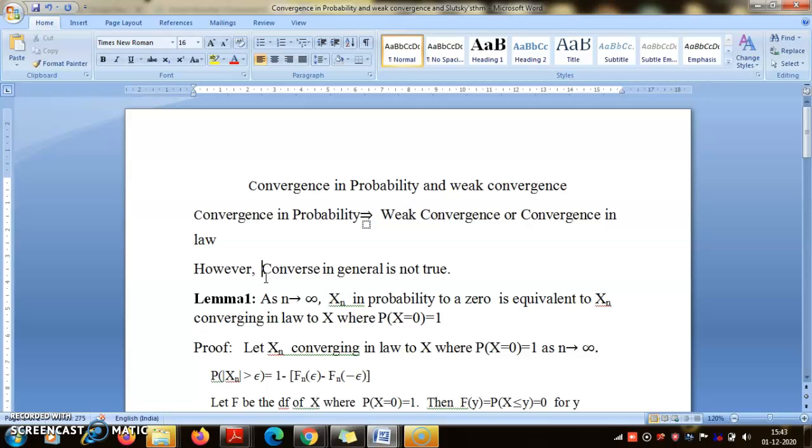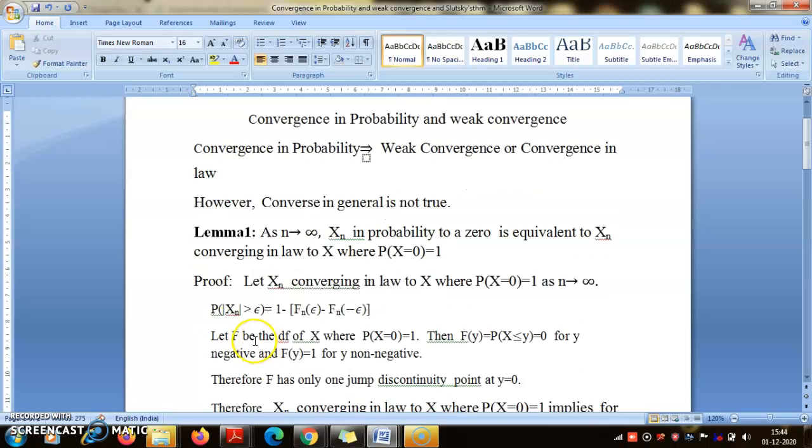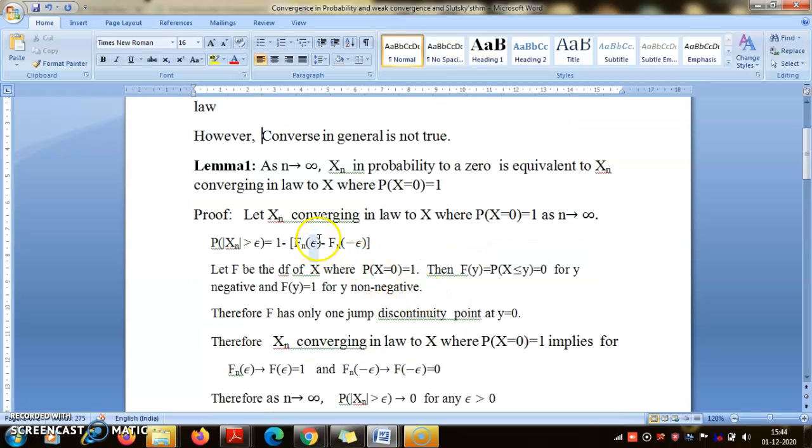That means weak convergence or convergence in law, which is also called convergence in distribution in some texts, does not imply convergence in probability. However, there are some exceptions. The exception being that if Xn converges in probability to 0, then it is equivalent to converging in law to X. The same result will hold if, instead of 0, you have Xn converging in probability to some constant. So we are just stating it and proving it for Xn converging in probability to 0 in order to make it simple.